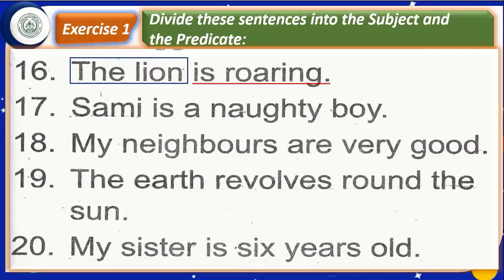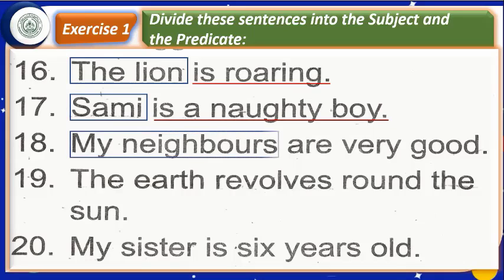Number 17, Sami. About whom are we talking in number 17? About Sami. Therefore, Sami will be the subject of the sentence. Is a naughty boy. Is a naughty boy will be predicate. What is the subject in number 18? My neighbors. What will be predicate?